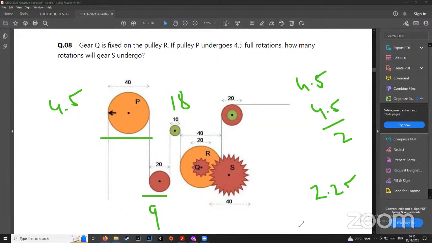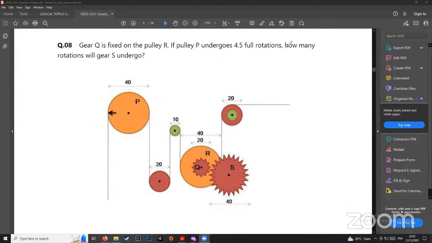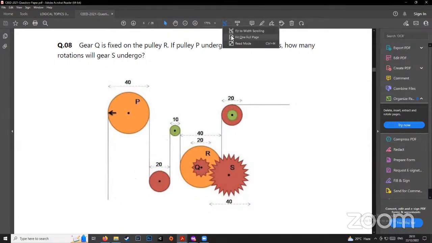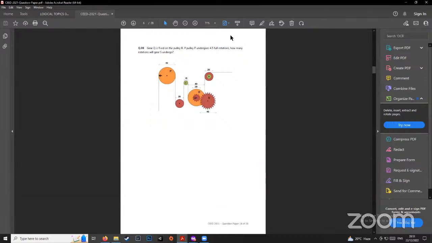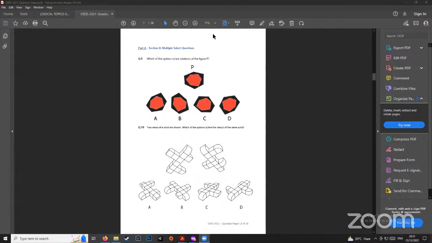Now, if we had practiced this question together in the class, what we would have done? This is 40, 4.5. We don't need to look at this because we end up coming back to 40. This is also 4.5. So we will skip this step in between. And we don't have to calculate for Q. If this is 4.5, that means Q is also 4.5. And then we just need to calculate for S. And you end up saving so much time. Right? So this question, which looks so difficult, which seems very intimidating, becomes extremely easy, basically.